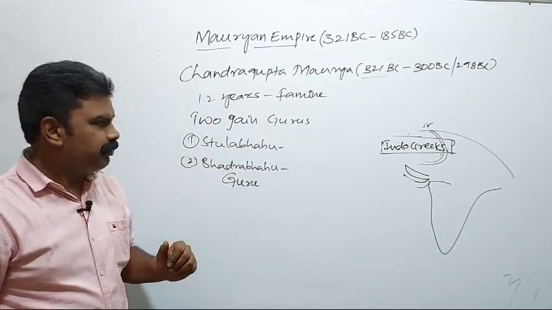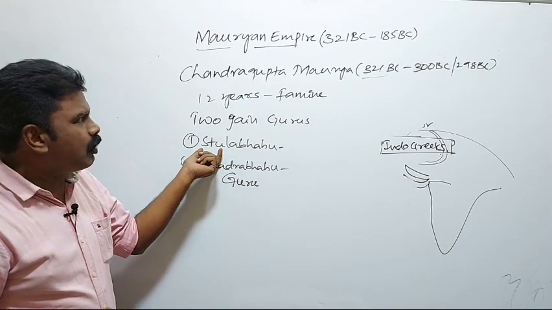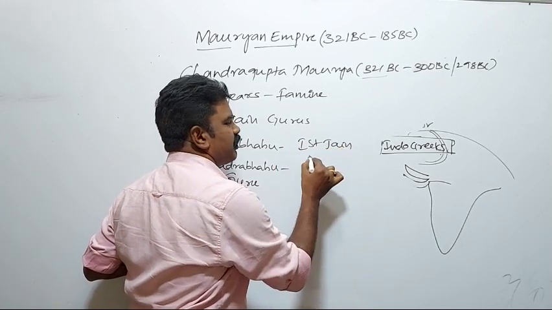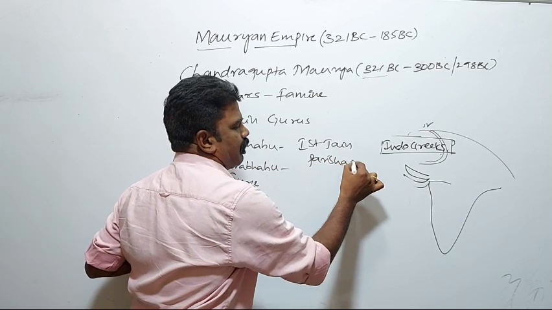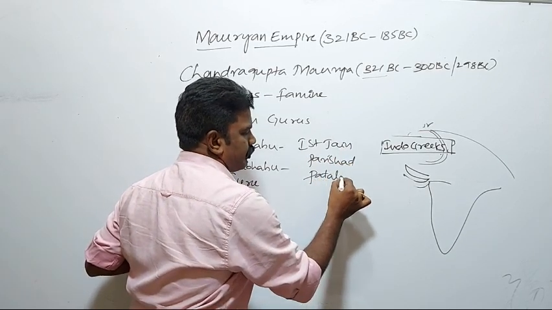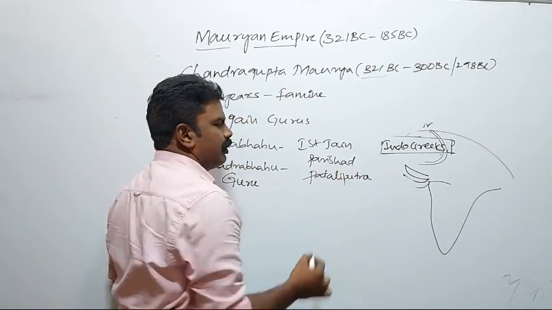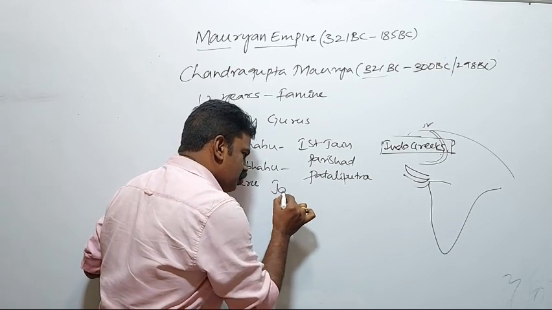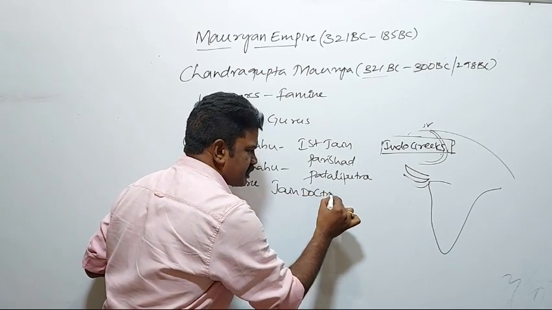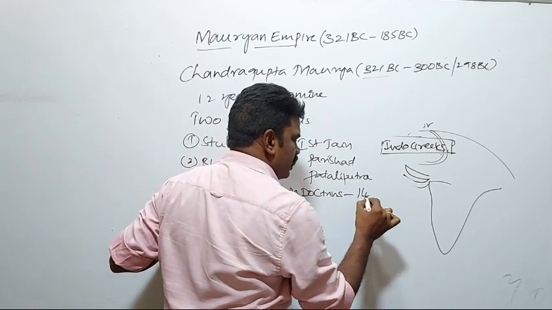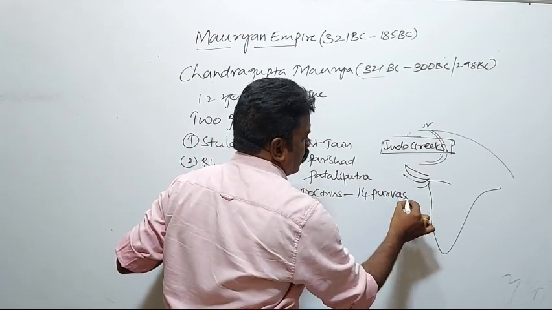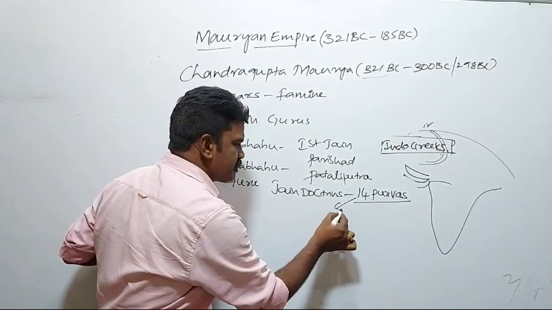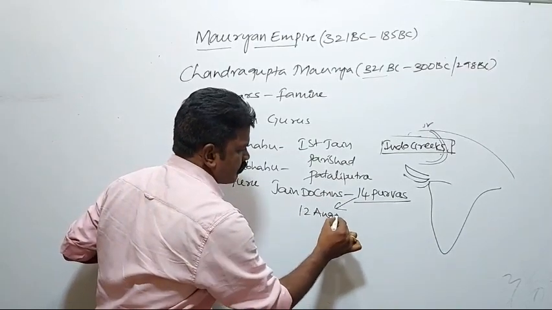On the advice of Sthulabahu, Chandragupta Maurya conducted the first Jain Parishad at Pataliputra. In this first Jain Parishad, the Jain doctrines, Jain philosophies and principles, which were originally in the form of 14 Purvas, were composed as 12 Angas.